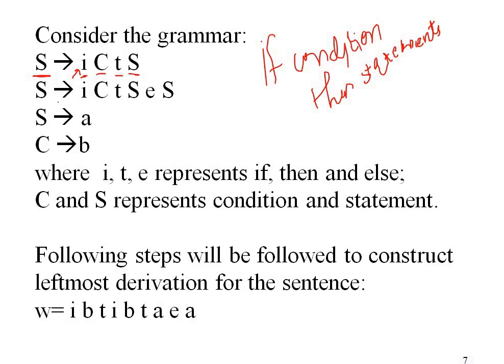Then second we have again a detailed form of if else construct. If condition then statement else statement. So this production rule corresponds to if else construct, that you have if condition also and you have else condition also.